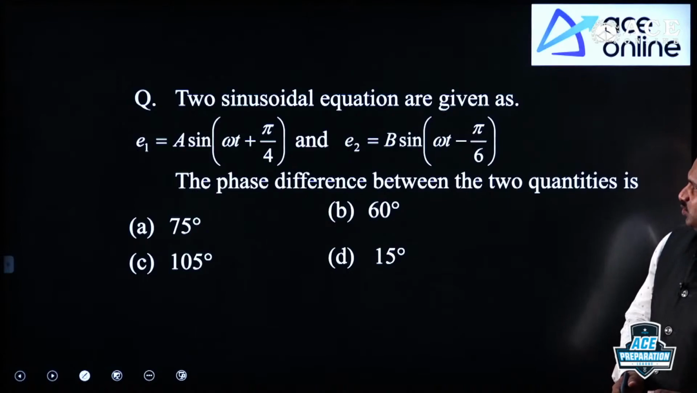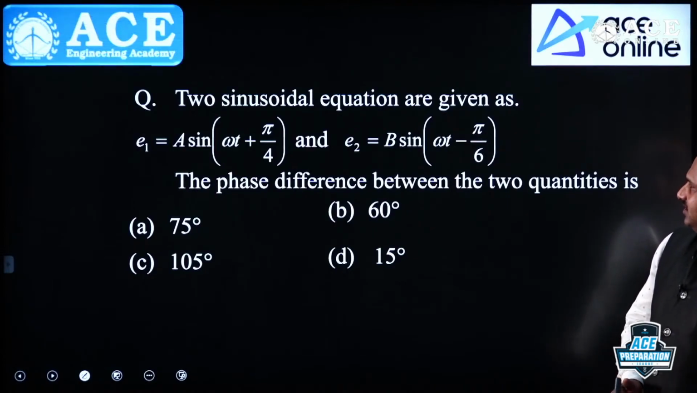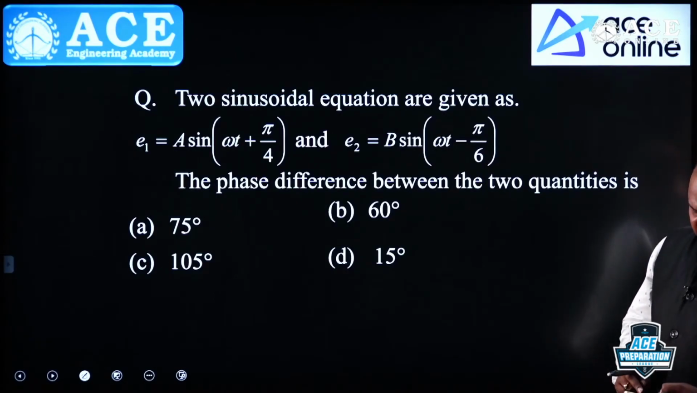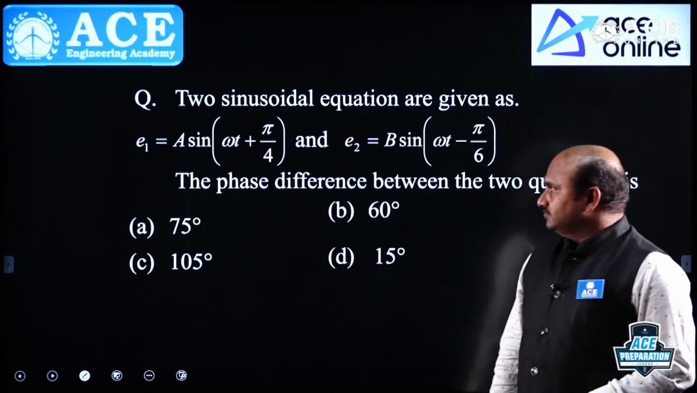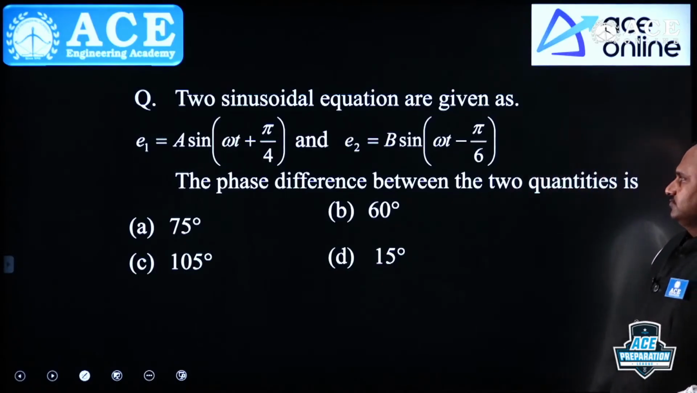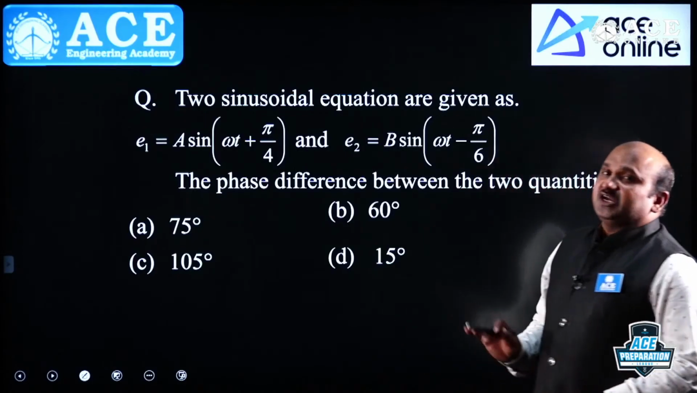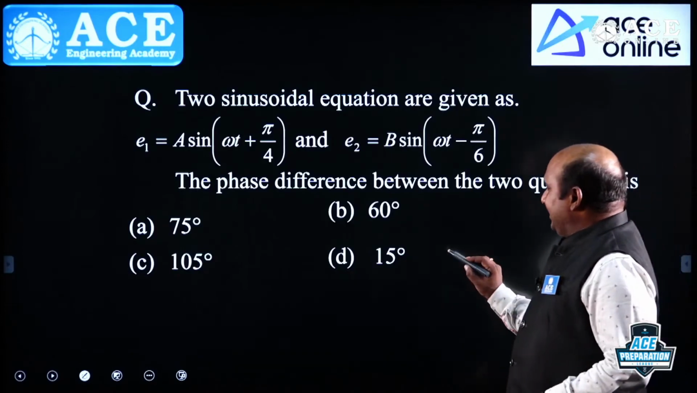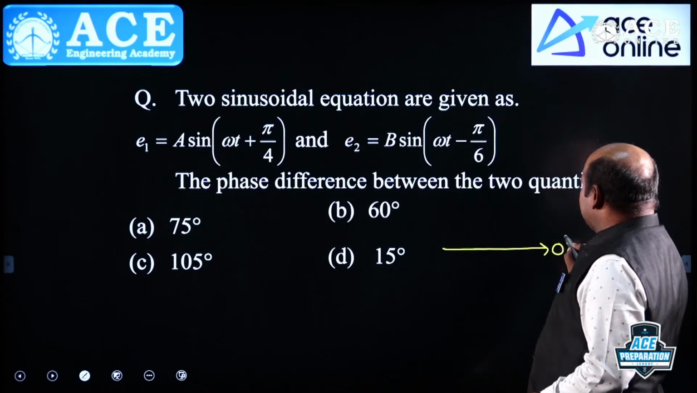Two sinusoidal equations are given, then what is that? What is this? Tell me. Which is the correct option? Whenever these types of questions are there, try to develop the vector diagram. Now, by taking that vector diagram here, this is 0, the reference.